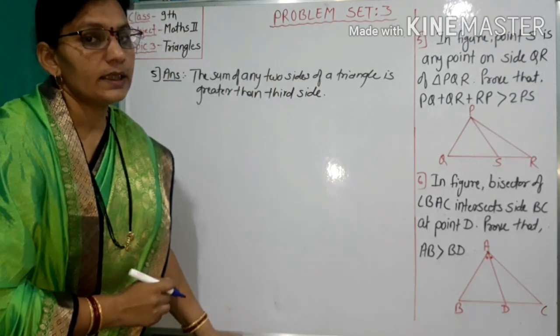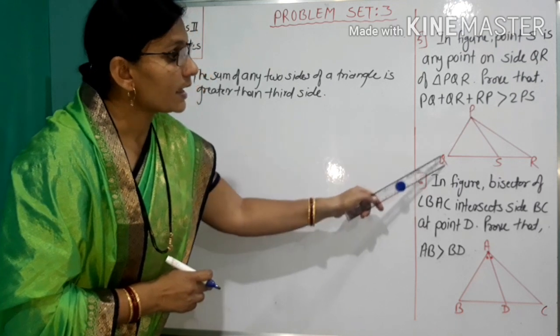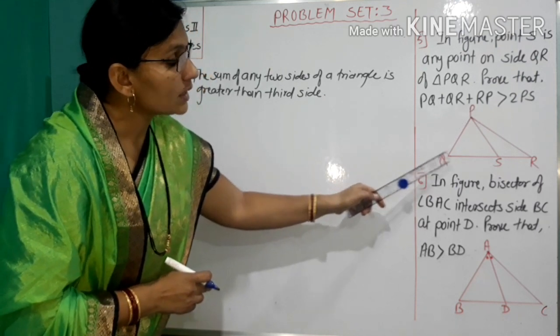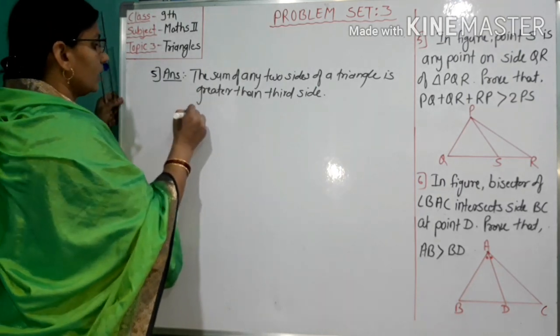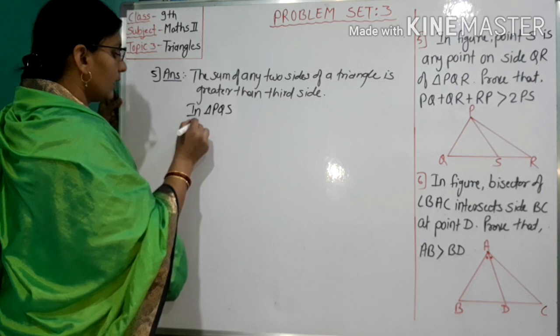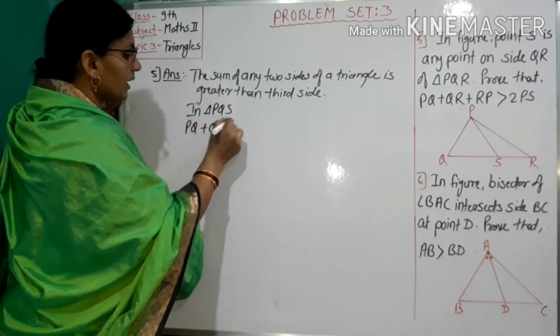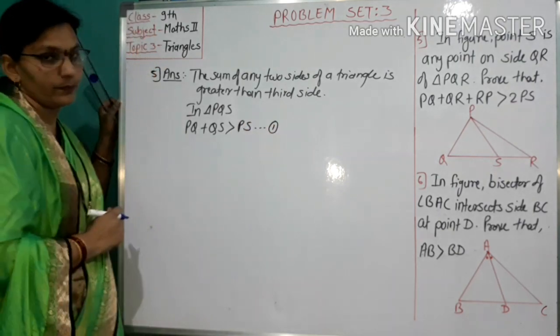Therefore, consider this triangle PQS. In this triangle, PQ plus QS is greater than PS. Therefore, in triangle PQS, PQ plus QS is greater than PS. Number 1.